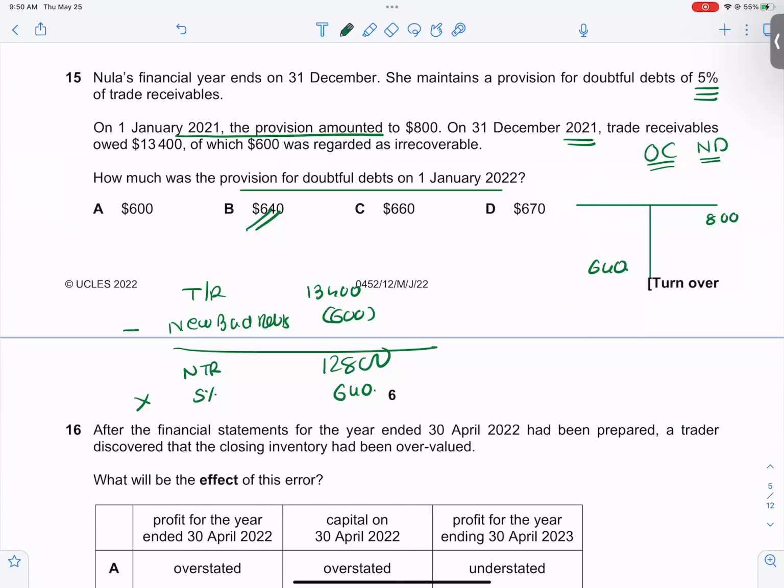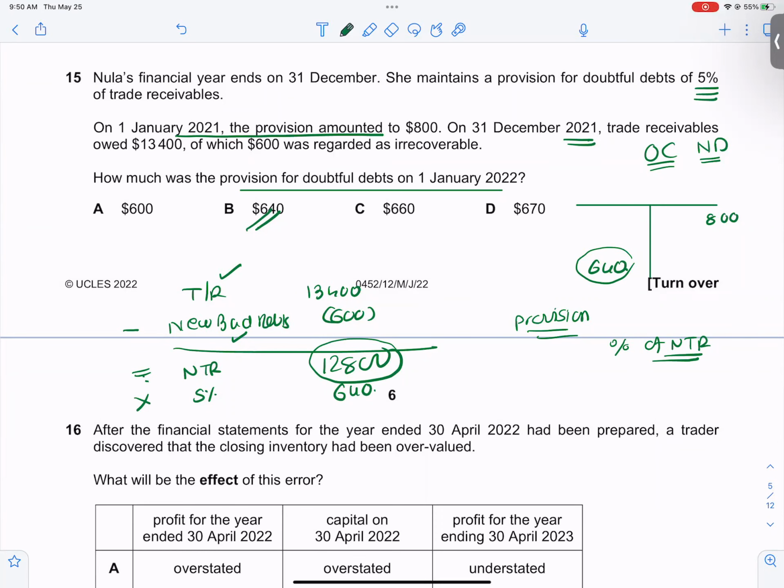So the new provision is 640. You should always remember that provision is created as a percentage of your net trade receivables. If it is created as a percentage of your net trade receivables, you take trade receivables minus new bad debts, and you will get your net trade receivables. So the answer is option B.